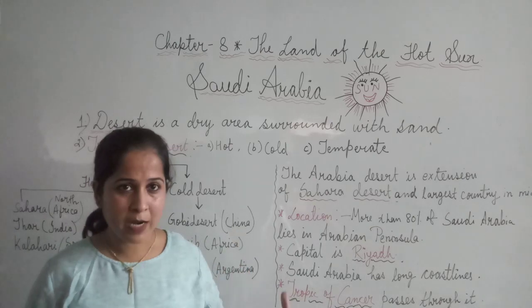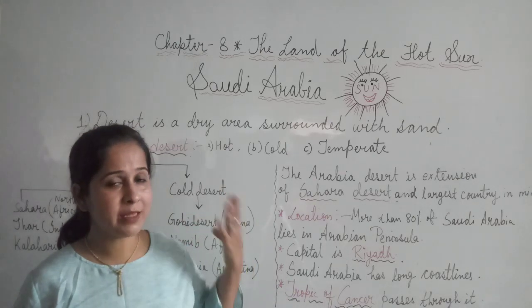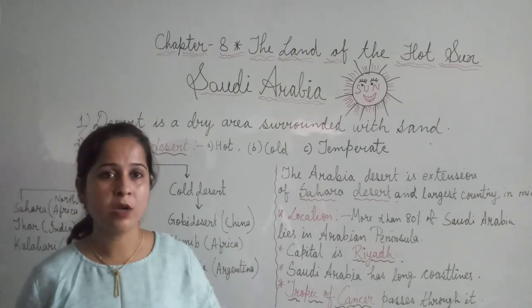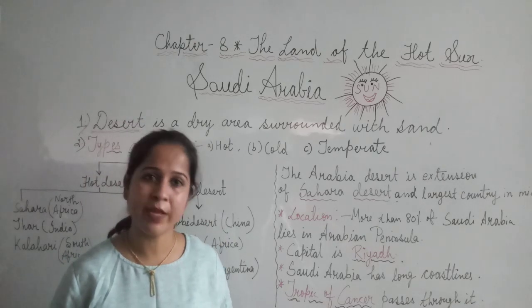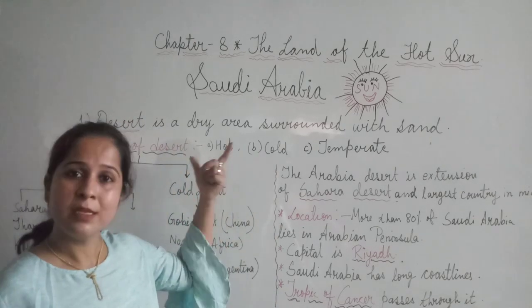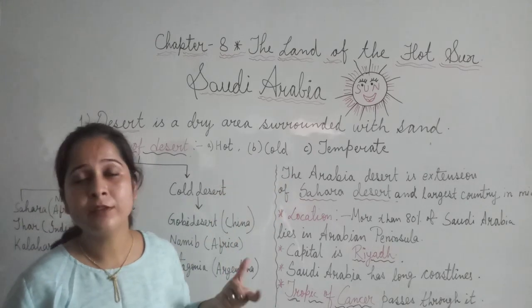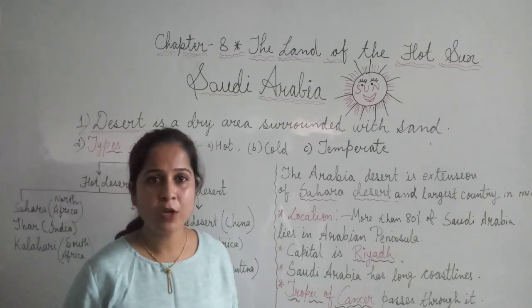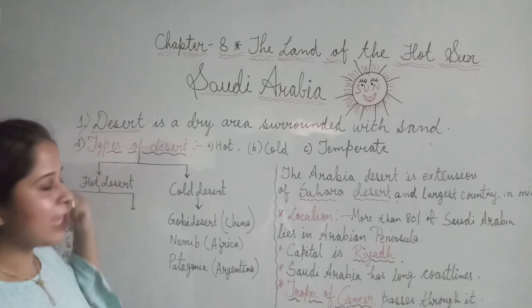Comparing to other types of soil, other soils have better capacity to hold water, means the water retention capacity of other soil is very good in comparison to the sandy soil. But a desert area is that area where we find sandy soil, which lacks the capacity of holding water in itself. What are the different types of desert?